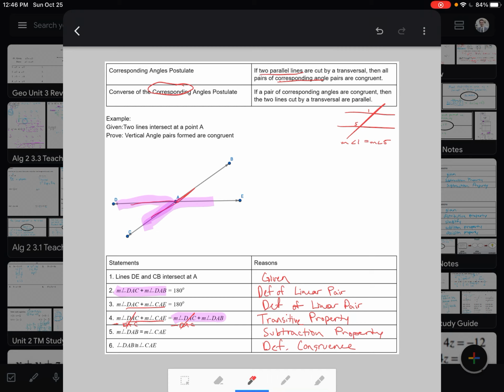These proofs are getting a little bit more challenging. A couple of extra reasons are coming in here, and we're relying on some old definitions as well to fully go through and process these. But as long as we're going step by step, and making sure we have a real geometric reason for every one of our steps, we're going to be in good shape. As always, any questions, let me know. We'll have some more time in class to go through some of these more extended